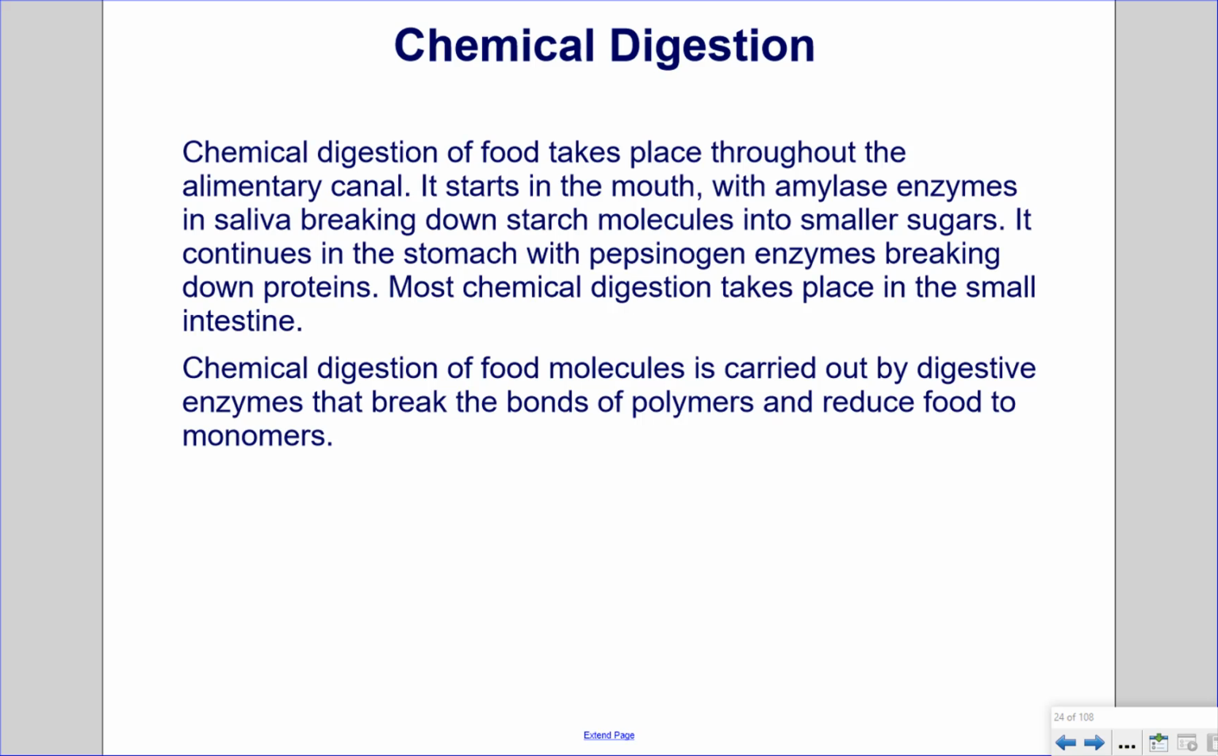Chemical digestion. Chemical digestion of food takes place throughout the alimentary canal. It starts in the mouth, with amylase enzymes in saliva breaking down starch molecules into smaller sugars. It continues in the stomach with pepsinogen enzymes breaking down proteins. Most chemical digestion takes place in the small intestine. Chemical digestion of food molecules is carried out by digestive enzymes that break the bonds of polymers and reduce food to monomers.